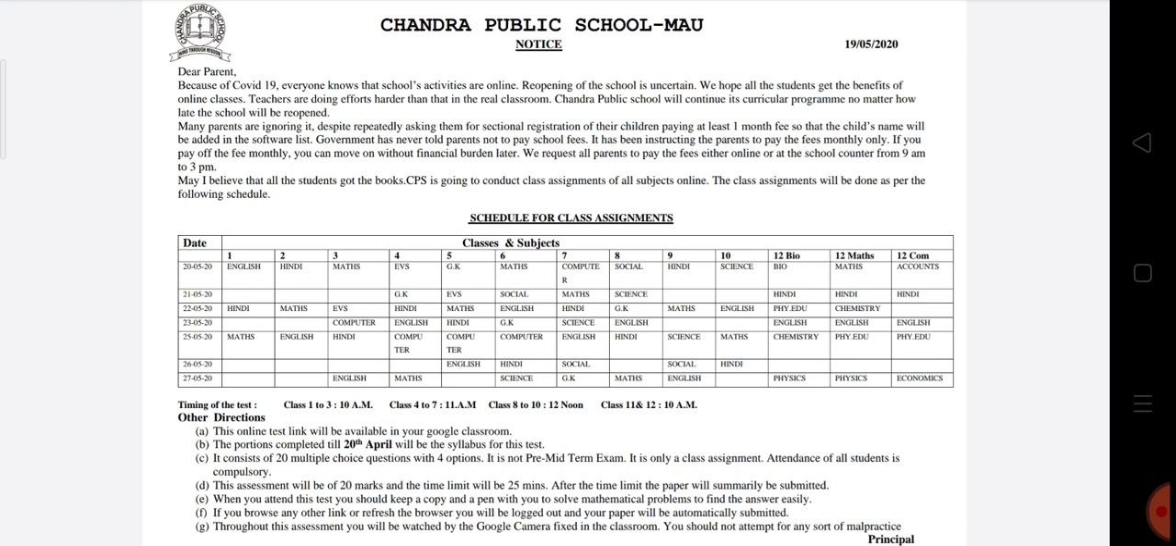I want to discuss with you the syllabus and the pattern of this test. For the syllabus, it is given in point B. The portions completed till 20th April will be the syllabus for this test. For the students who are confused or don't know about the syllabus for chemistry, chapter 1 completely is going to come, and from chapter 2 only the topic of indicator will be asked. That means all the topics of chapter 1 that we have covered will be asked, and from chapter 2 only one topic, indicator, will be asked.